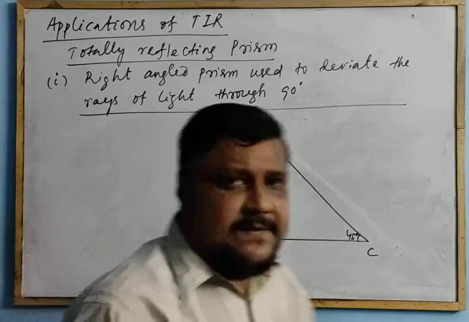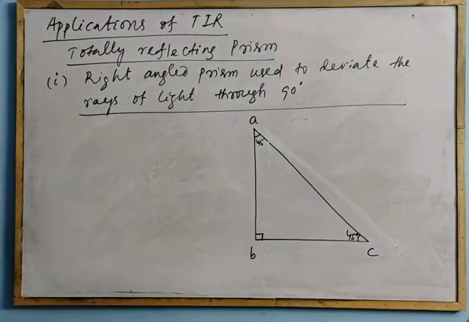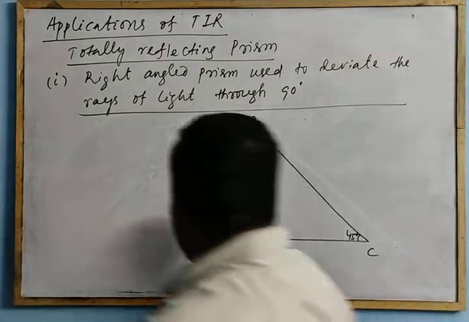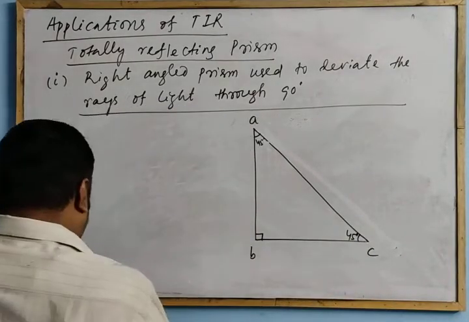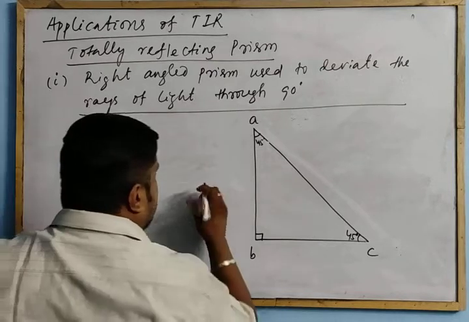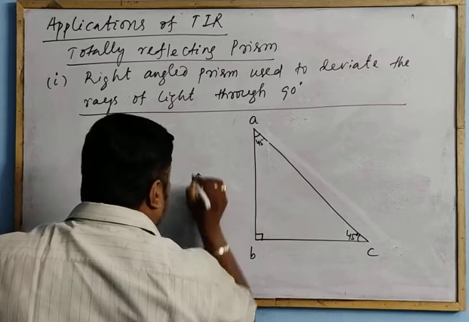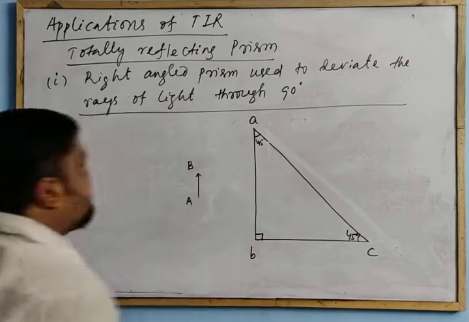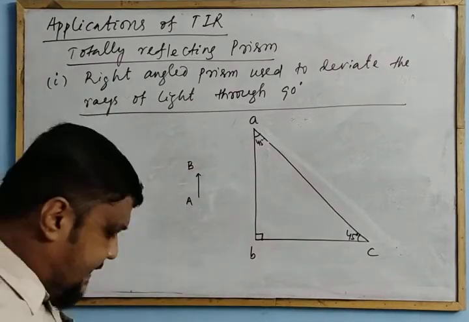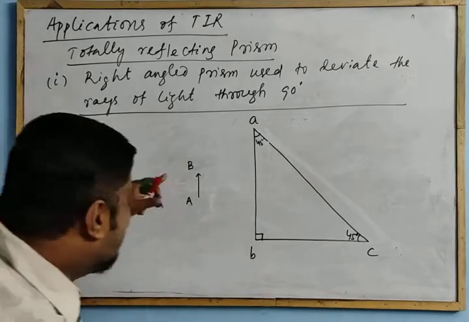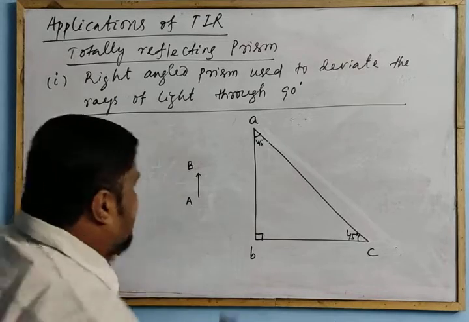Let us consider an object AB placed like this. AB is an object. Let the rays from the object AB be incident normally on the face AB.